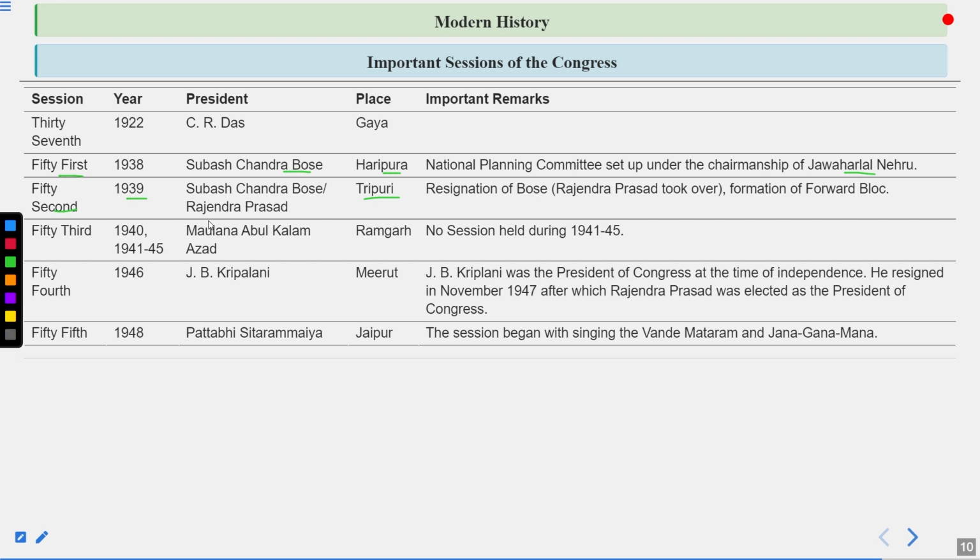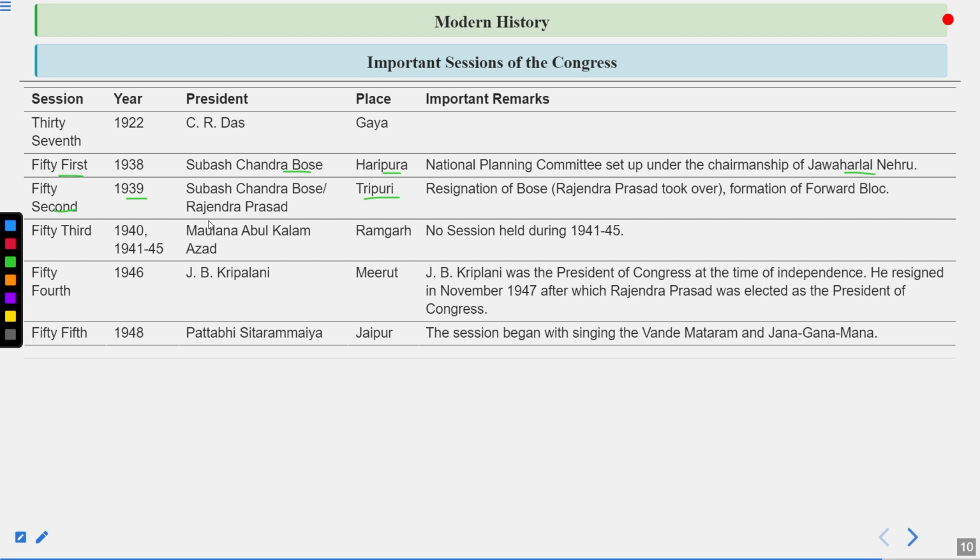So let me tell you a bit about this story. What happened is that in 1938 in the Haripura session, Subhash Chandra Bose was telling people that we should do something, we should snatch the freedom from the hands of the Britishers. So this was not the ideology of Mr. Gandhi.